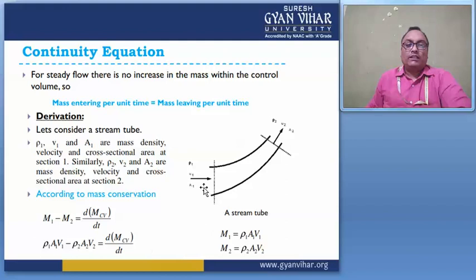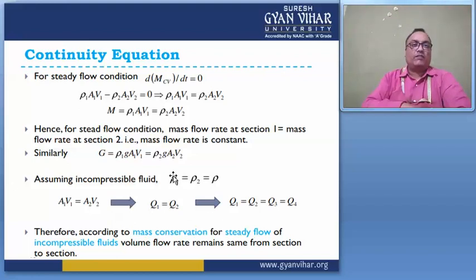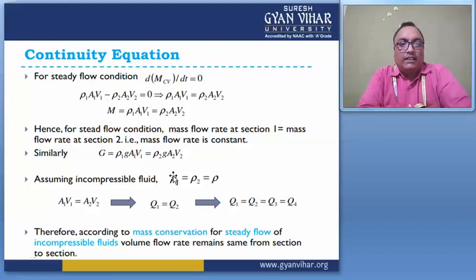Then this tube behaves like a stream tube, right? So the continuity equation for steady flow, if the fluid is steady, then dm by dt is equal to 0.